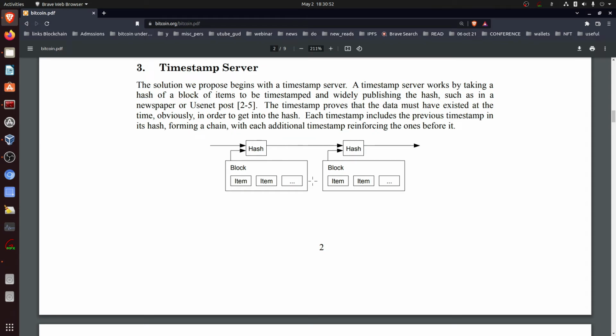So with this, we come to the end of paragraph 3, and next we meet with paragraph 4. That's one of the most important paragraphs. That's proof of work.